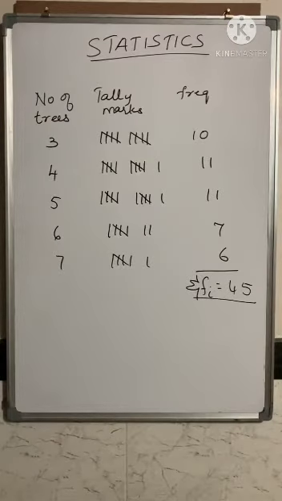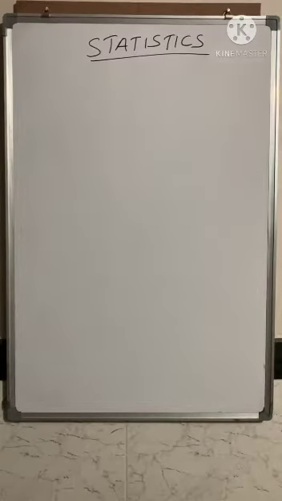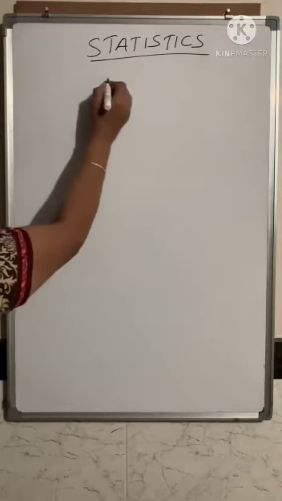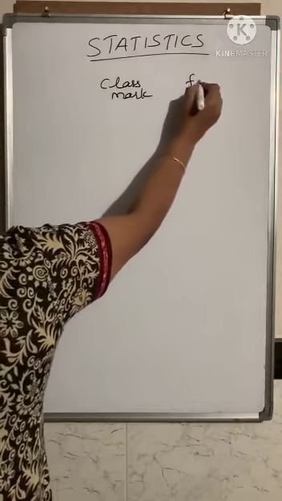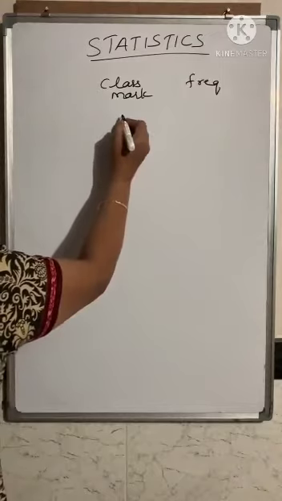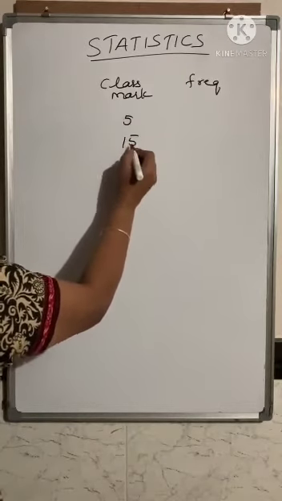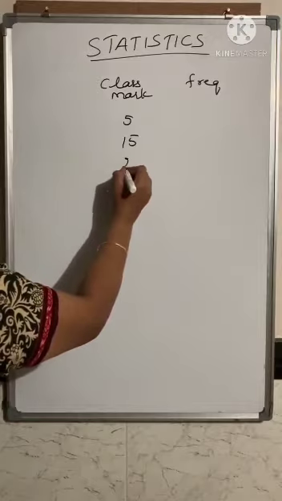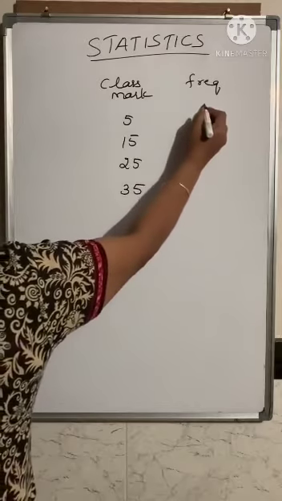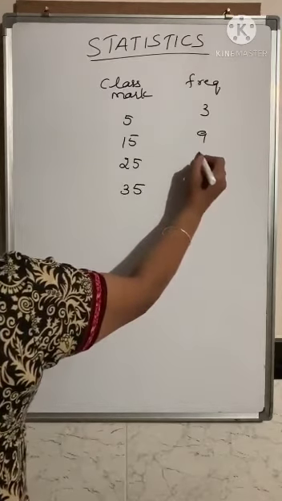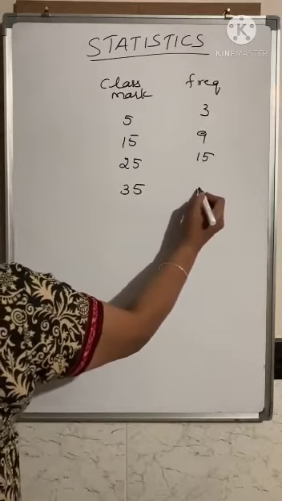The next problem you have got, a table is given below, class mark and frequency is given. Construct the frequency table. Frequency table means you have to write what is the class, then class mark, then the frequency. So here the class marks are 5, 15, 25, 35. The frequency is 3, 9, 15 and 13.